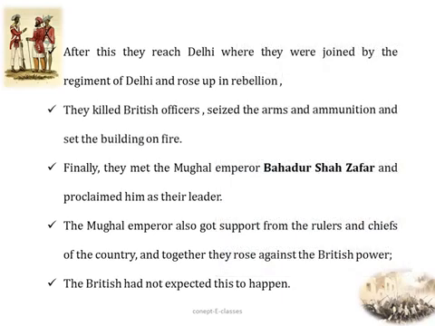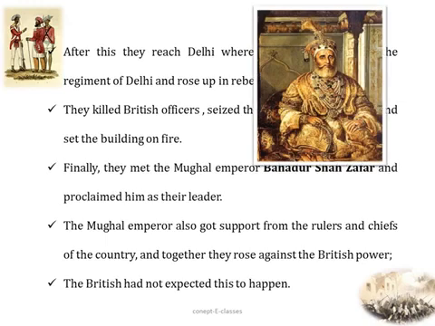Once again, the British officers were killed. They seized the arms and ammunition of the Britishers and set buildings on fire. Finally, they met the Mughal Emperor Bahadur Shah Zafar and proclaimed him as their leader.